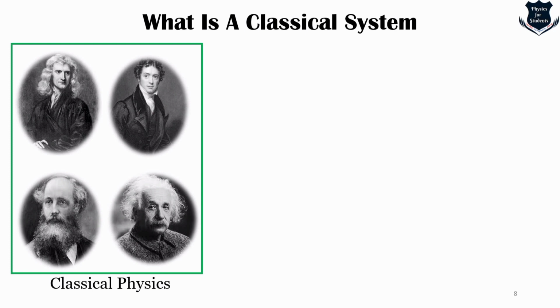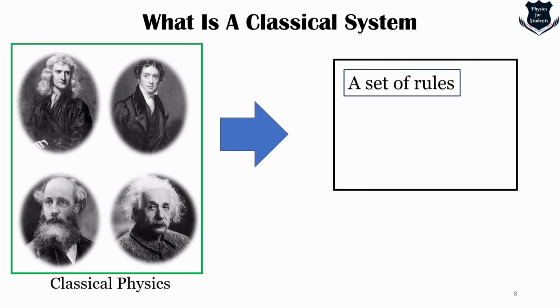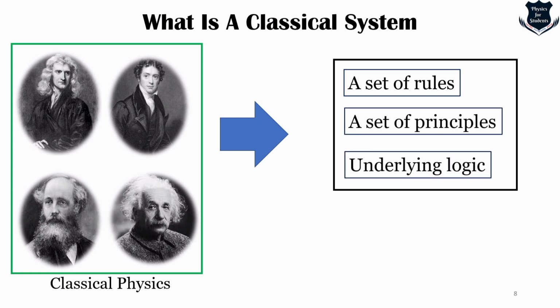But it is more than just specific theories or specific phenomena. It is a set of rules, an underlying logic, and a set of principles that governs all the phenomena for which quantum uncertainty is not important. These general rules are called classical mechanics.